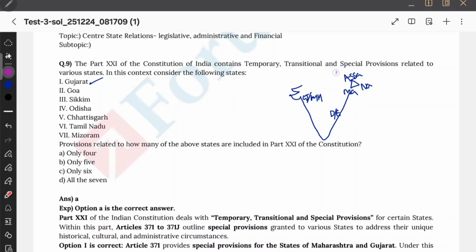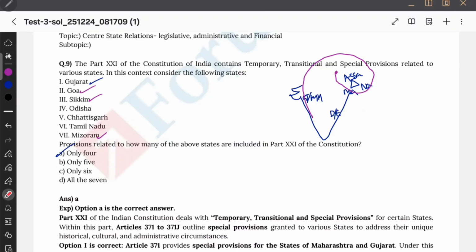From Sikkim it was said: Sikkim, Mizoram, Arunachal, Goa and Karnataka. Okay, Sikkim, Mizoram, Arunachal, Goa and Karnataka. Goa is there, Karnataka it's not there. So this is how we ended it. So only 4 out of them are mentioned here. So option will be A.